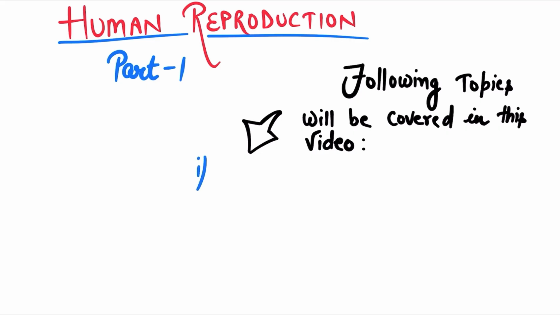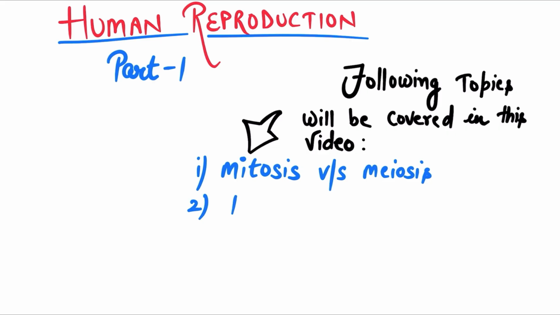Number 1, we will be seeing what is meiosis and mitosis. These are two types of cell division that we will be seeing in this video. Second, we will be talking about the different hormones related to the human reproductive system. And the third and last thing we will be covering in this video will be the puberty age.